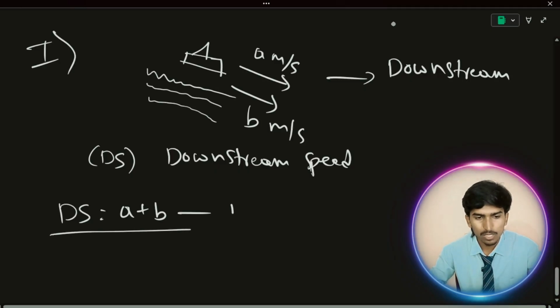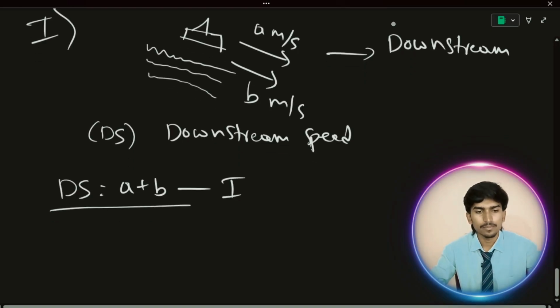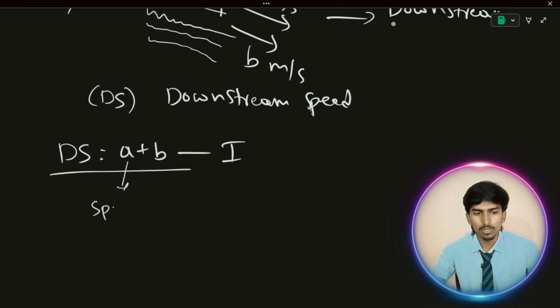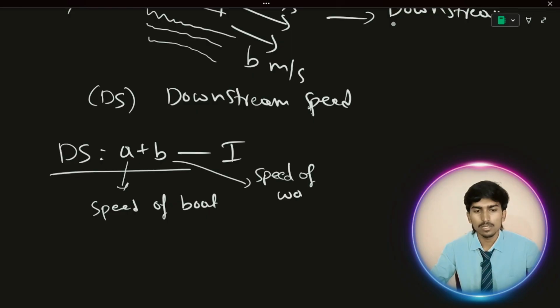This is the first condition, which is very important. I already considered a to be the speed of the boat, and b is the speed of water.